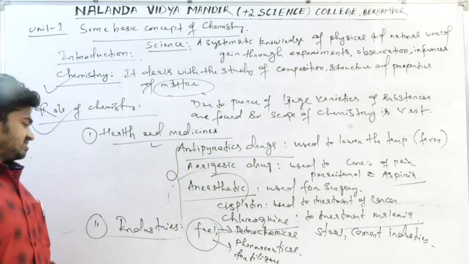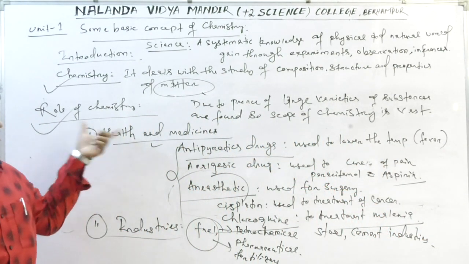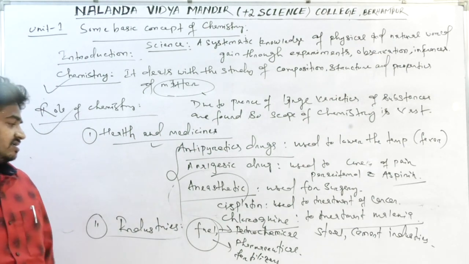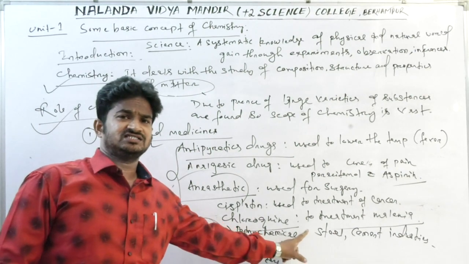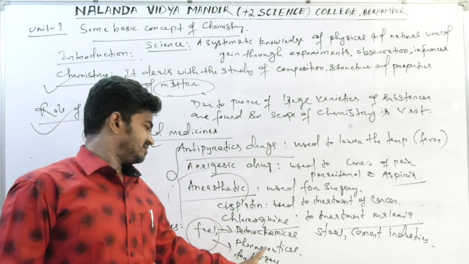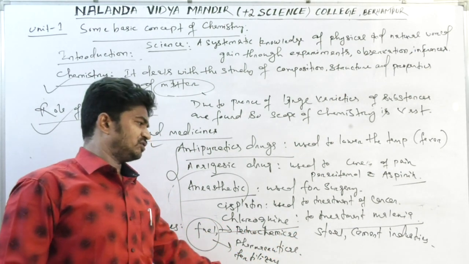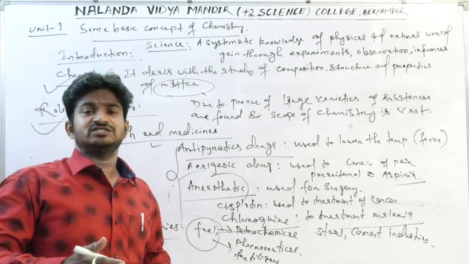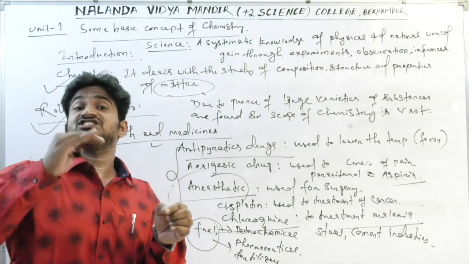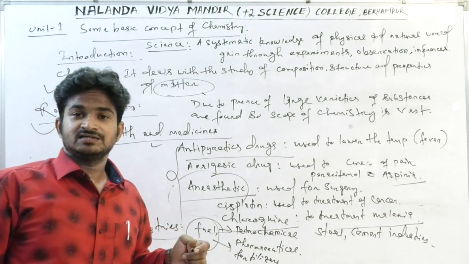So many industries are there which are direct applications of chemistry. Pharmaceutical industry, petrochemical industry, some fuels are there, petrol, diesel. Then drugs are coming from the pharmaceutical industry, and fertilizers to grow crop production. As we know, our India depends 60% on agriculture.